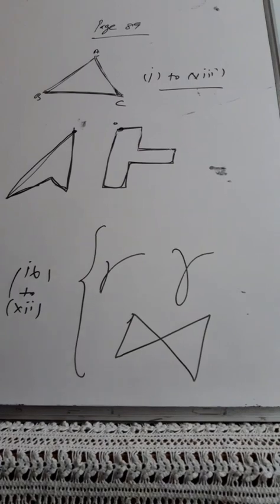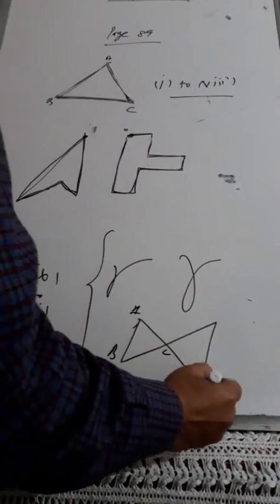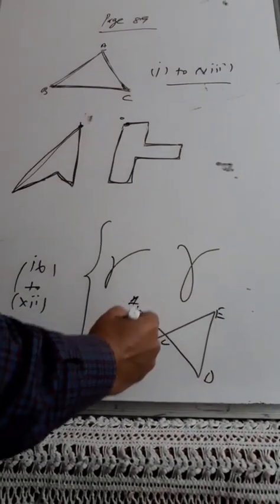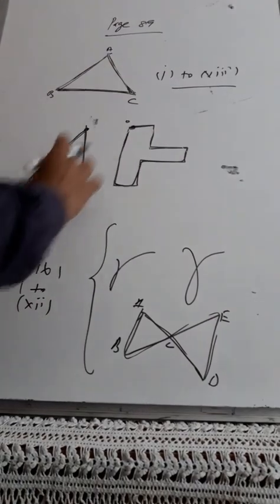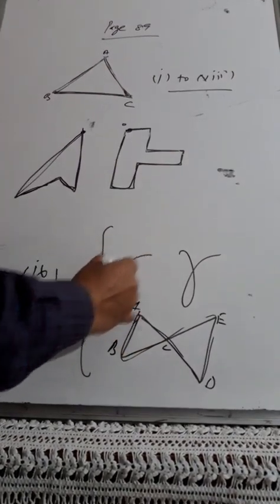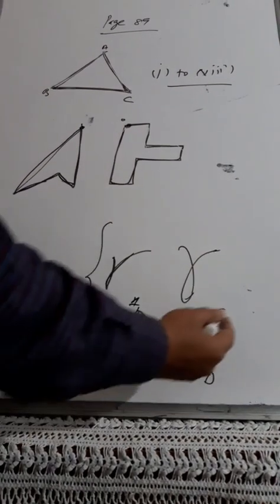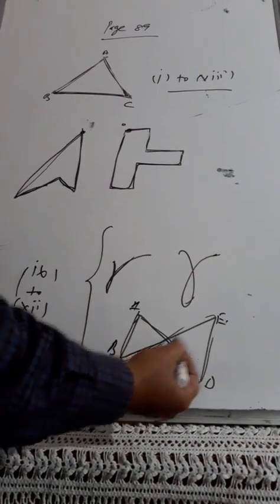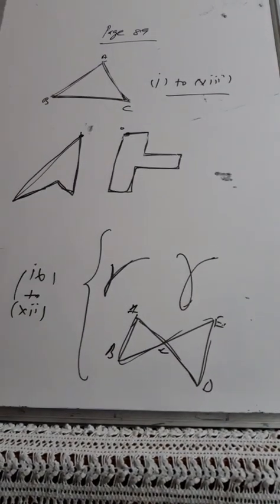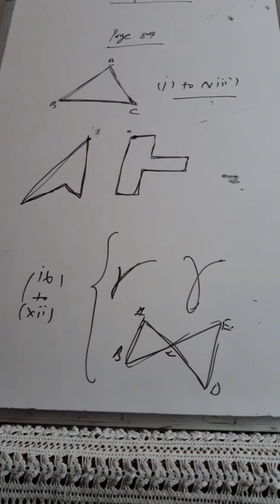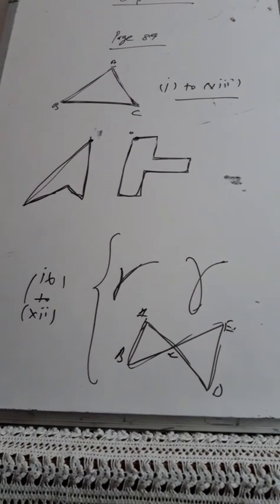If I start from A, B, there is one point C, D and E, and the lines are intersecting somewhere. Here also you can see a point of intersection, and even B, C and E or A, C and D are collinear. This is another condition which is not possible within a polygon. So these are not polygons and these are polygons.